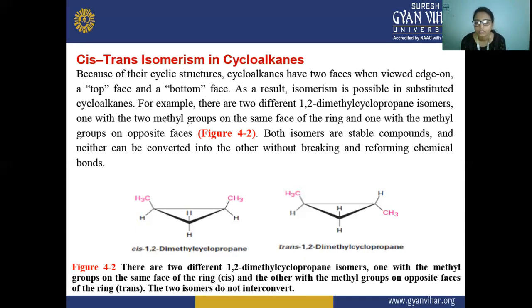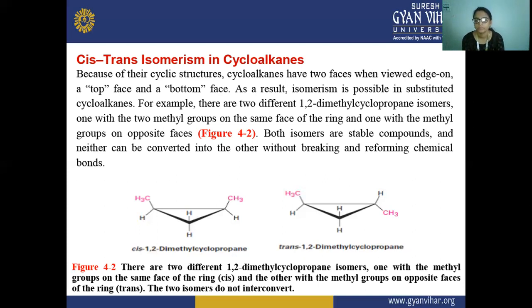And if they are present on different sides, then that is your trans isomerism. In the cis, we can also say that if the hydrogens are present on the same side of the ring, then this is the cis isomerism.